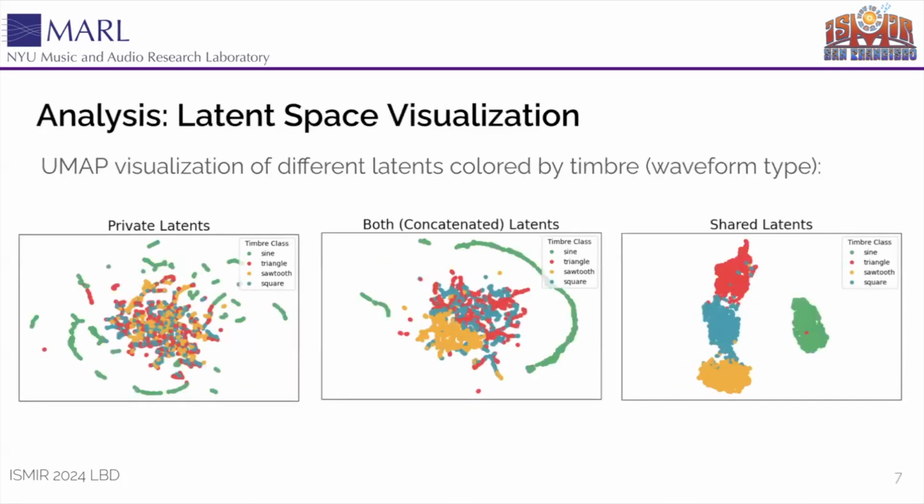Finally, we show a UMAP dimensionality reduction visualization of the embedding spaces per latent, colored by timbre or waveform type. The private and combination of latent spaces doesn't show particularly strong clustering trends here, though we see some emerging clusters in the center and around the perimeter when using both latents. The shared latent space clusters super well by timbre, showing that timbre information is highly prevalent in this subspace. We can also see that the sine wave embeddings are the most distinct from the other 3 clusters, even in the representation space, likely due to sine waves lacking in harmonics versus the others. It was really cool to see this trend at the representation level.